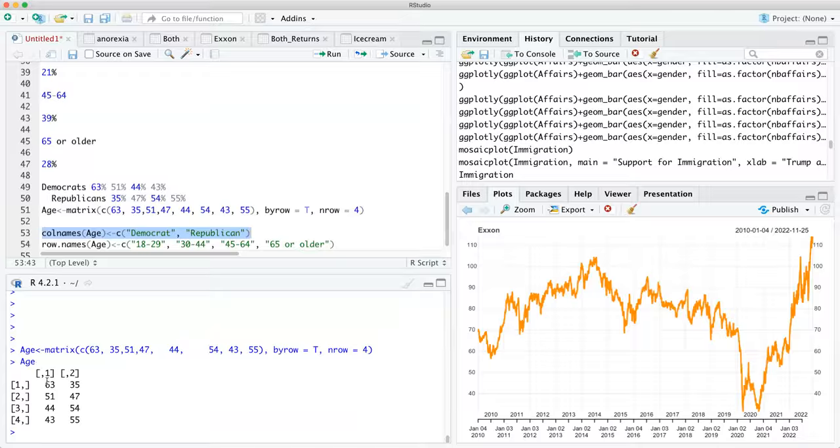So here we have it, right? It's obviously got to be Democrat, Republican, and then these different ages, because there's only 2 up here. So that's the key. If you want to do this kind of longer matrix, and you're going to see the names and everything, so it'll be clearer, but you do it like this: 63, 35, then 51, 47, then 44, 54, and then 43, 55.